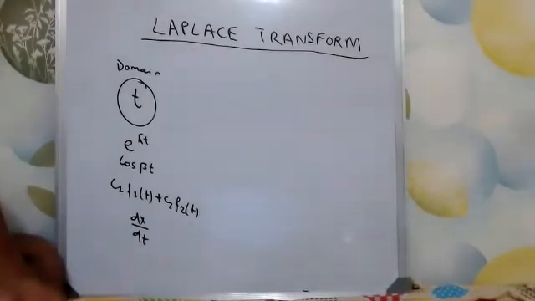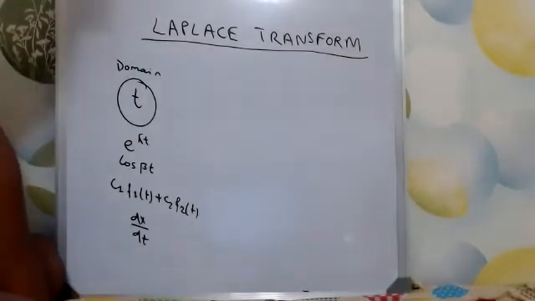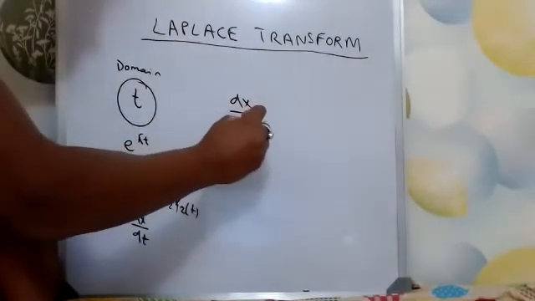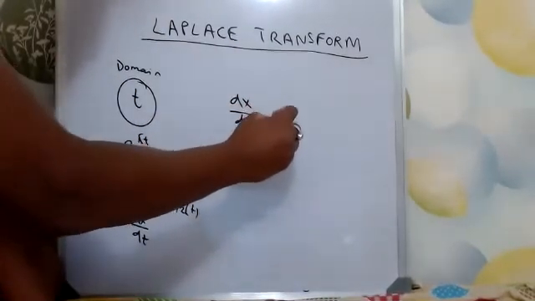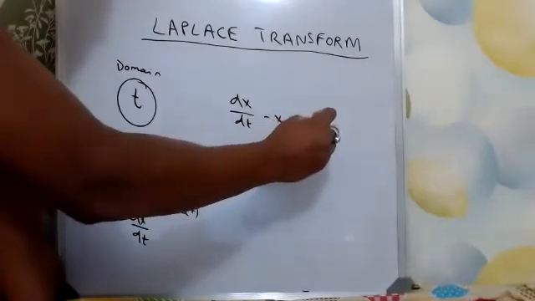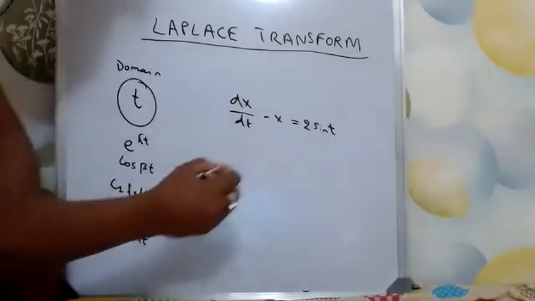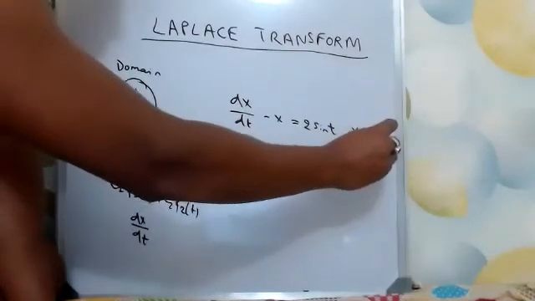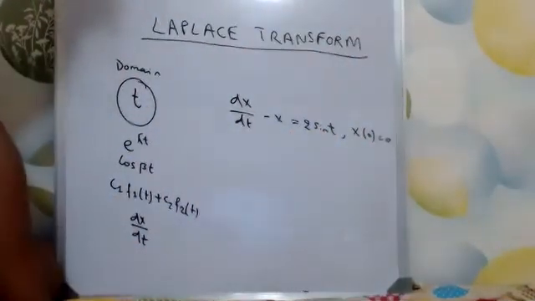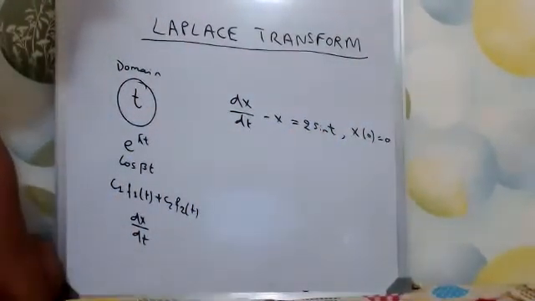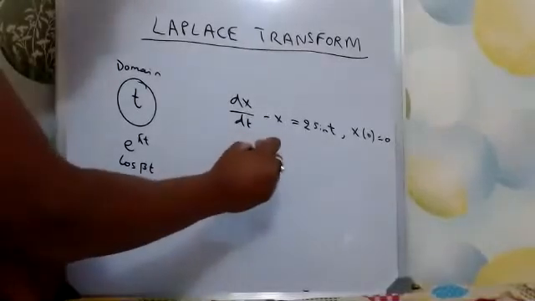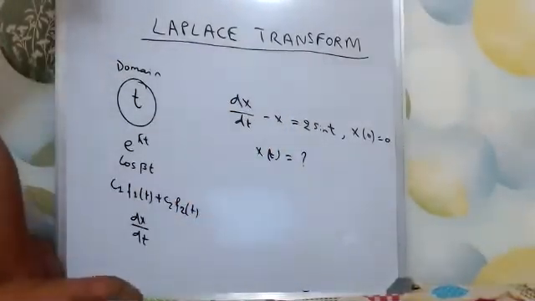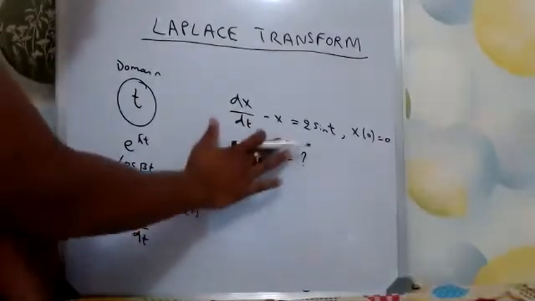I'll give you a sample question: dx by dt minus x is equal to 2 sine t, and it is given that x of 0 is equal to 0. Now it is asking us to find x of t.